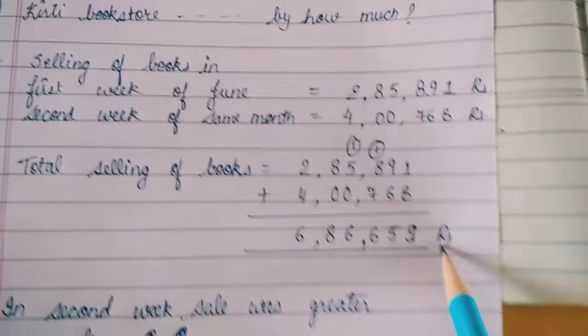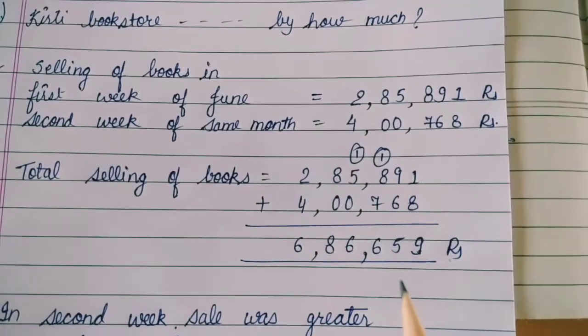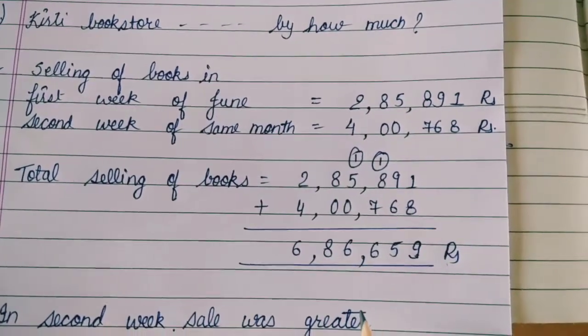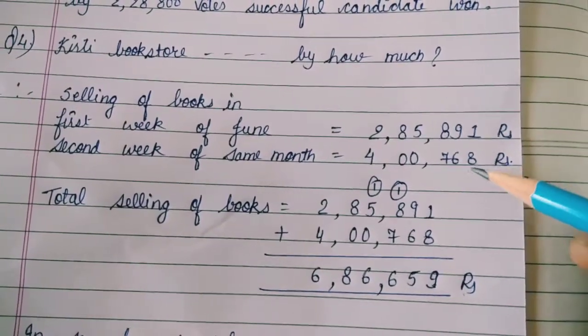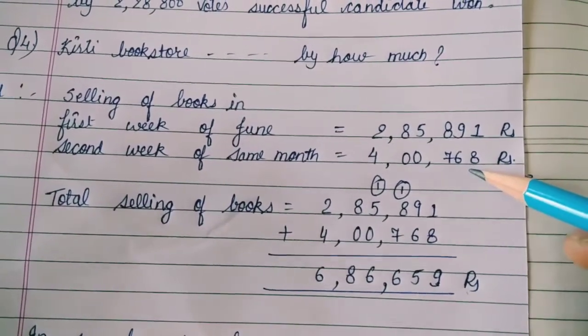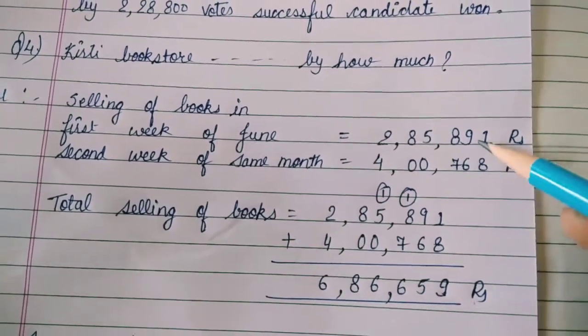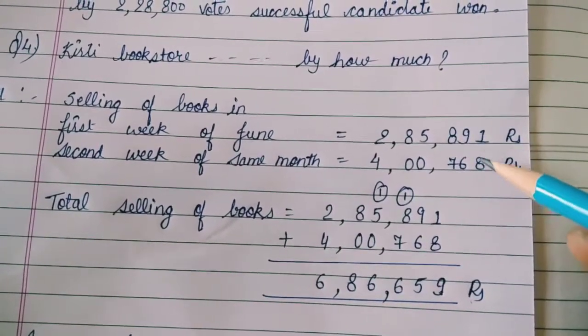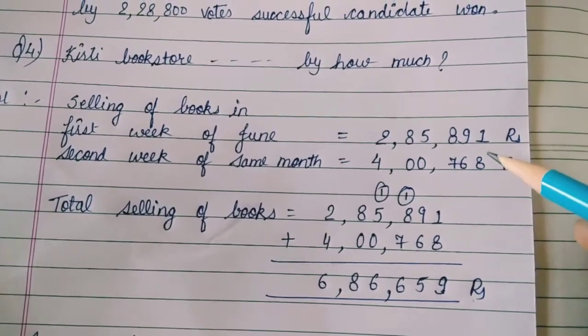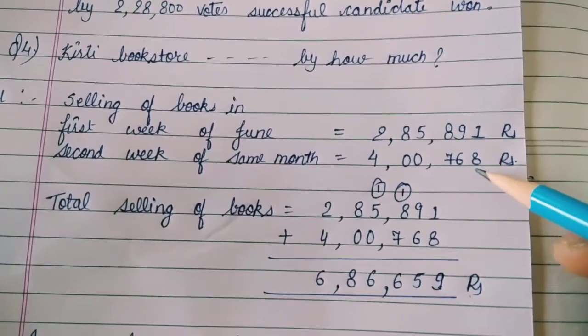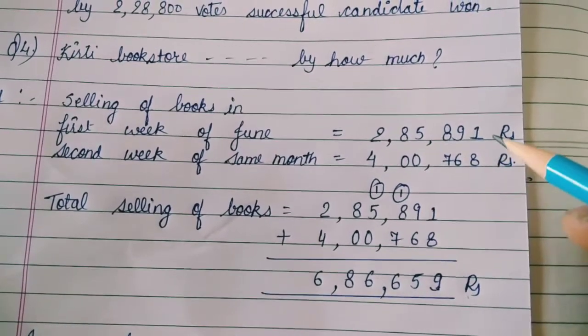Okay, this is the total selling of the books. You can simply see from the first and second week, when we are comparing between them, the second week sale is more than the first week.